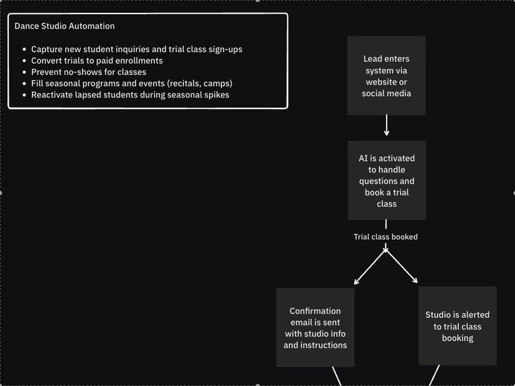All right, so here we've got an automation that could be used by a dance studio. In this case, we're just trying to capture new student inquiries and trial class signups as quickly as possible, try to convert those trials to paid enrollments, prevent no-shows for classes, fill seasonal programs and events, and just reactivate old students maybe that haven't been in a while.